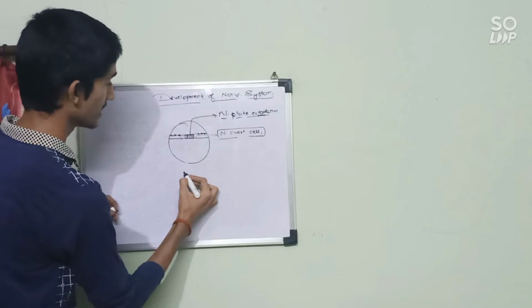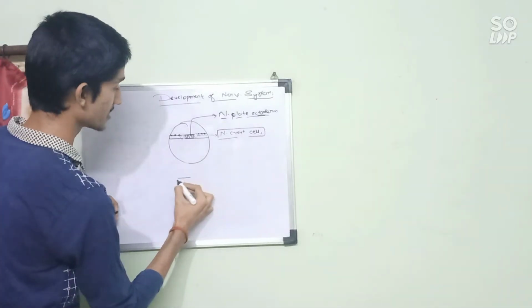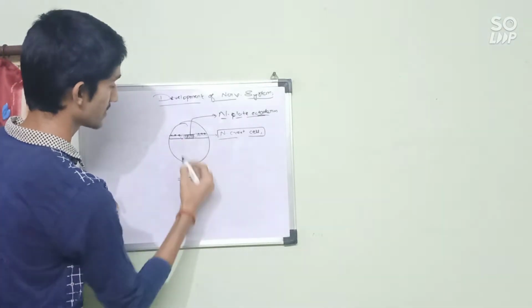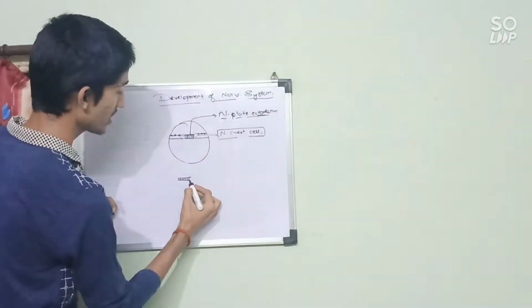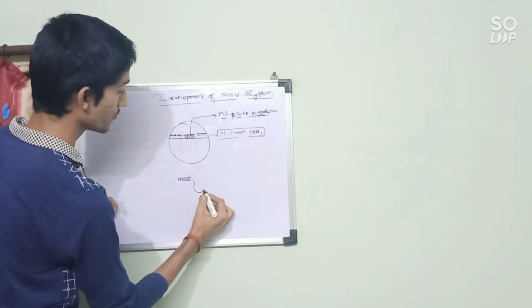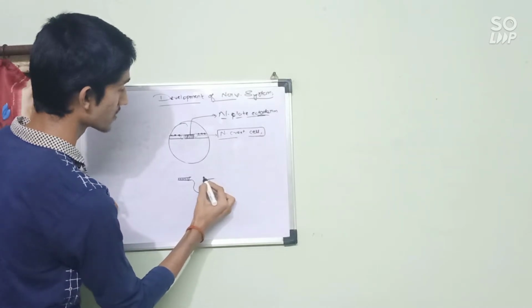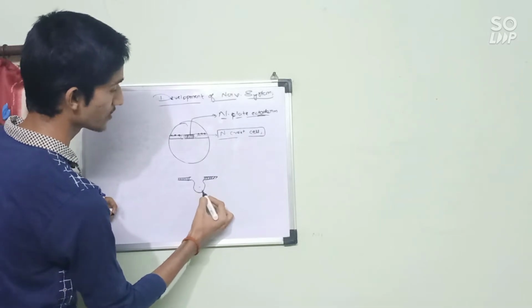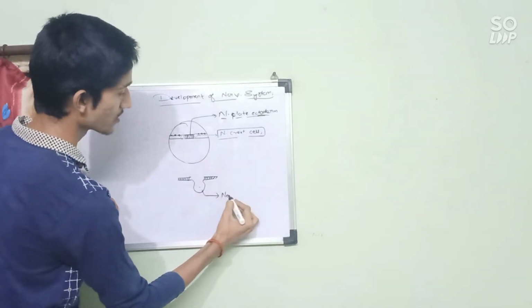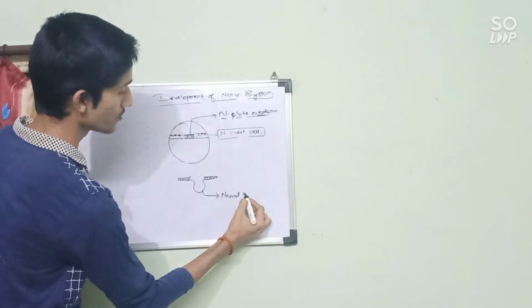It means it develops a shallow depression. Here we have our surface ectoderm. This is known as the neural groove.